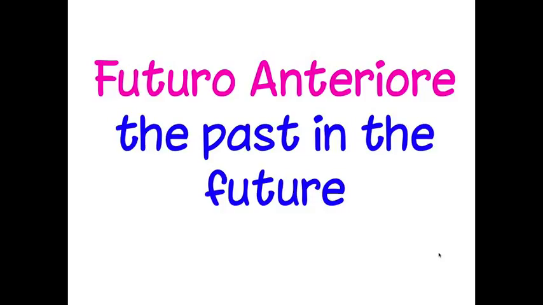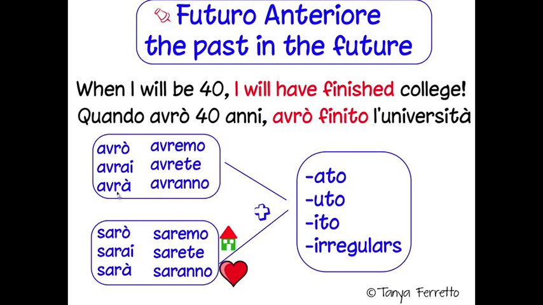So this is a compound tense. Like all compound tenses, you need a helping verb, and the verb with the meaning will have to be at the past participle. So they will either end in ato, uto, ito, or you might have an irregular verb. Your choice of helping verb is always going to be the same. Essere or avere, depending, and you know those rules. Essere is used with house verbs, and you also want to remember to make the agreements. All of those rules are always the same.